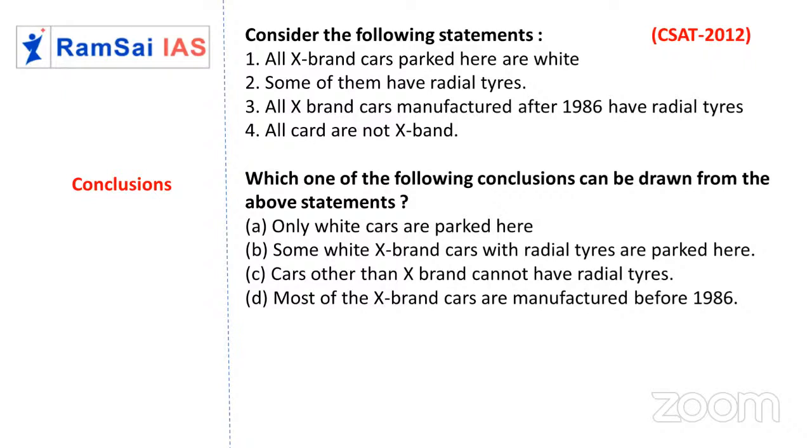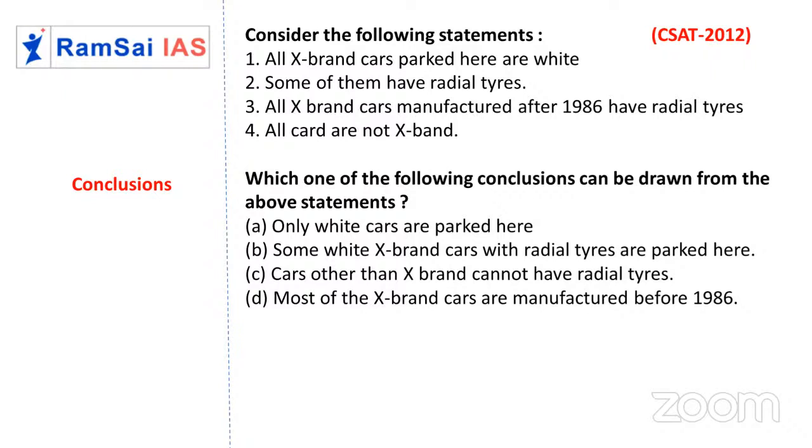What is the second? Some white X brand cars with radial tires are parked here. Yes, it is possible, but I'll keep it on hold for some time. We may get some better conclusion now. Cars other than X brand cannot have radial tires. Who said? In the X brand itself, we have few radial, few are non-radial. About other brands, nothing was given in the question, right? So the third one can be eliminated directly.